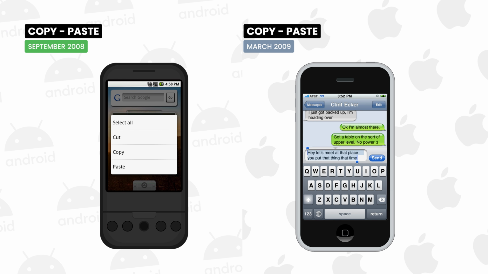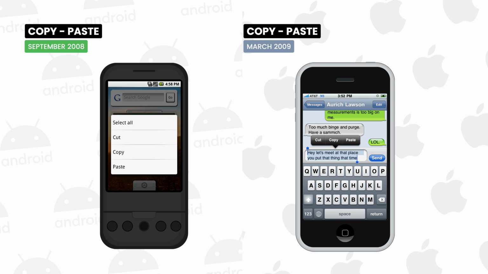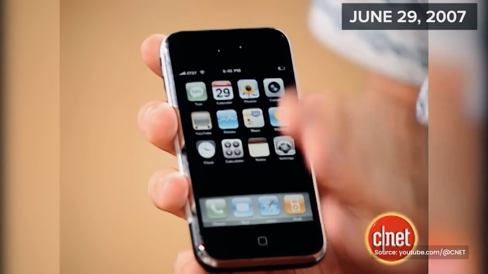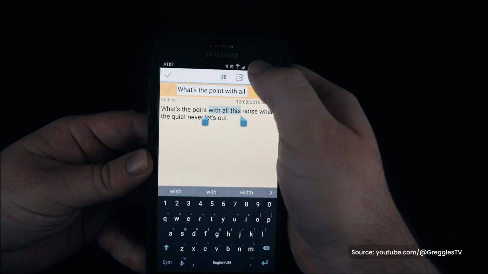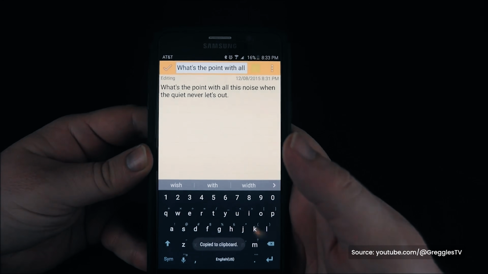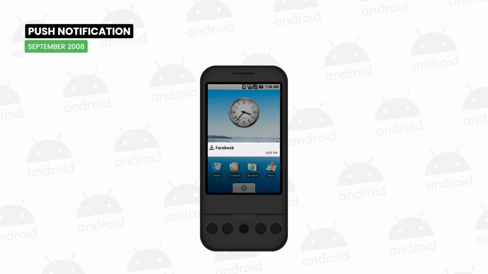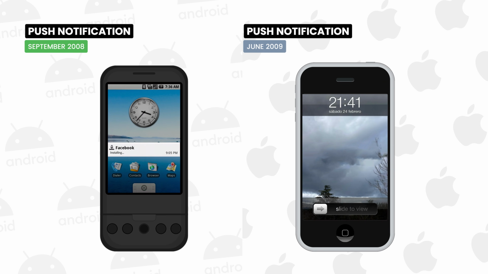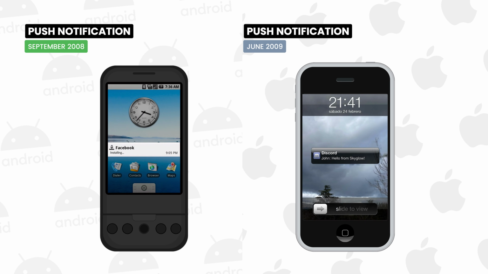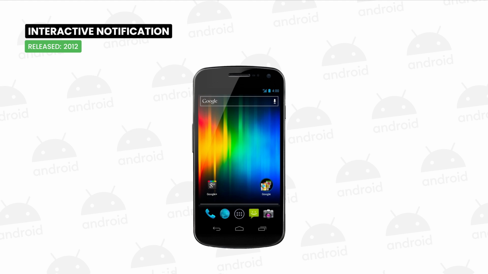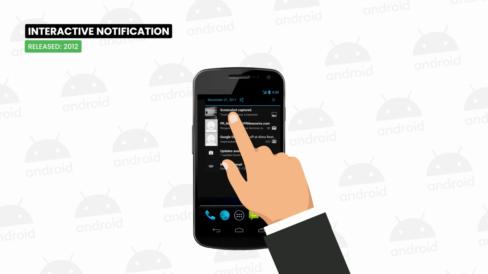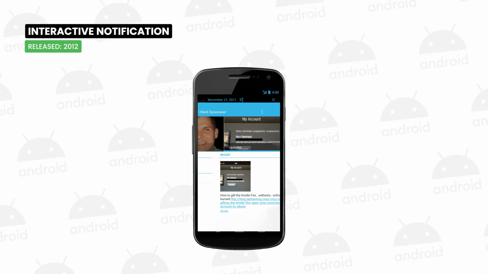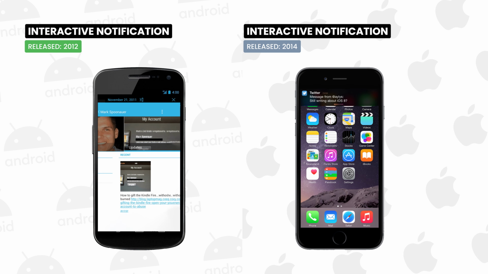It was introduced on iOS in March 2009. While iPhone users were still waiting, Android users were already copying and pasting text with ease. At the same time, push notifications debuted on Android, providing real-time updates to users, whereas iOS introduced this feature only in June 2009. Android continued to lead innovation in interactive notifications as early as 2012, while Apple introduced this feature